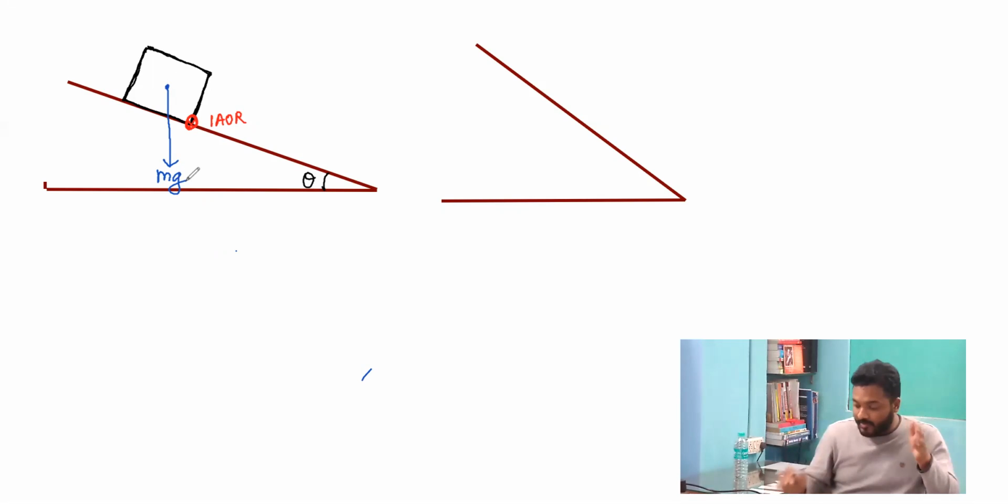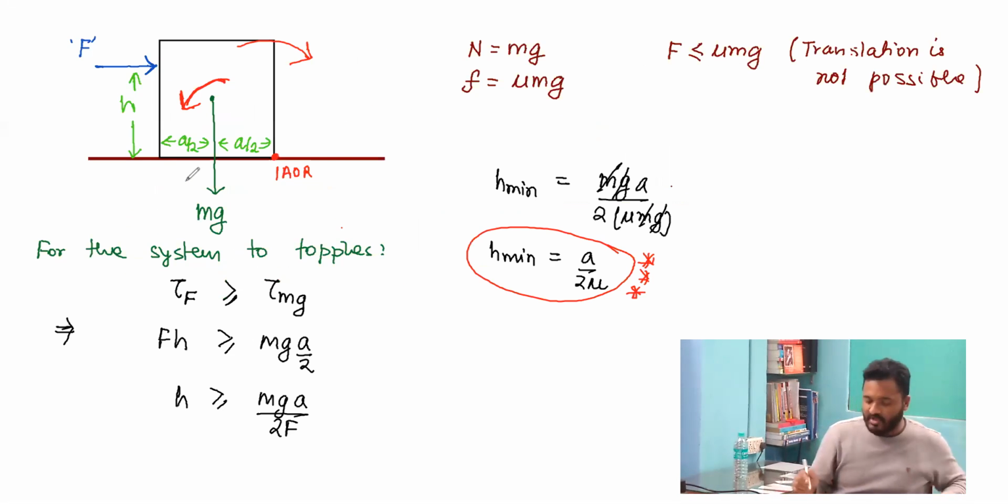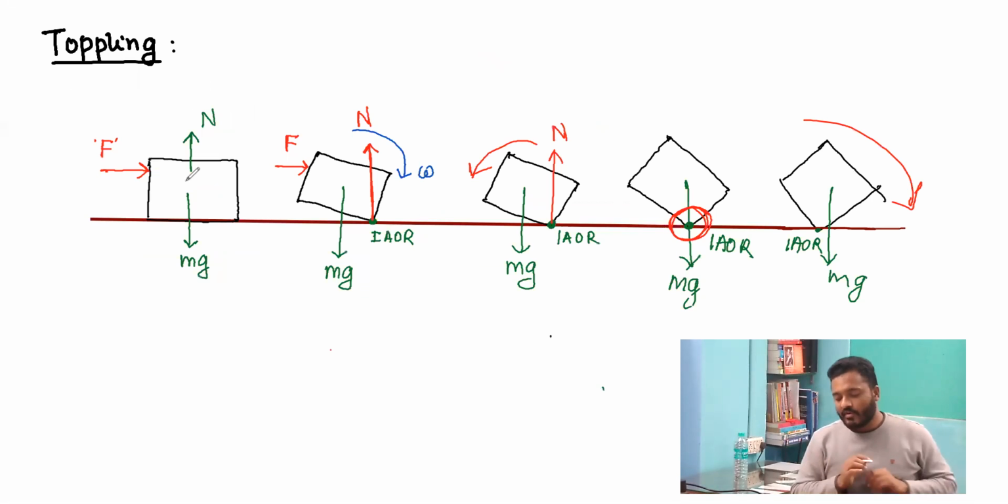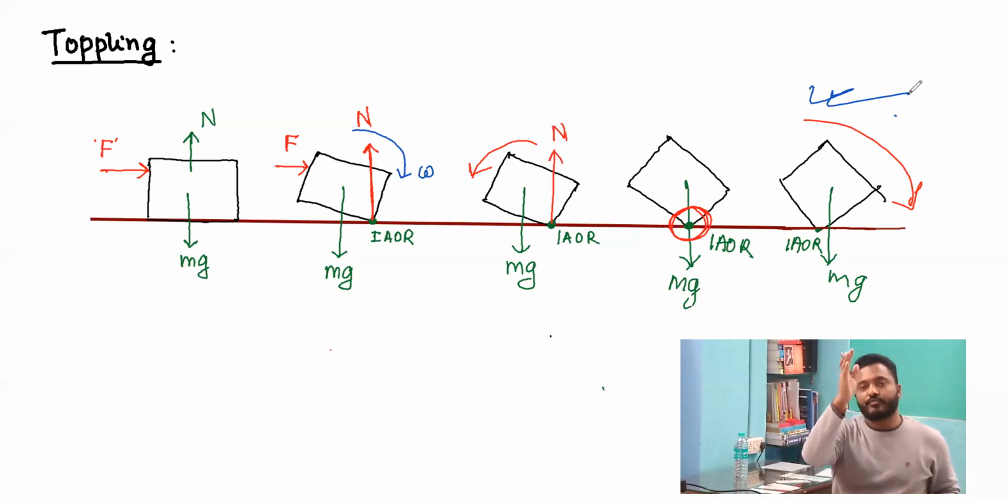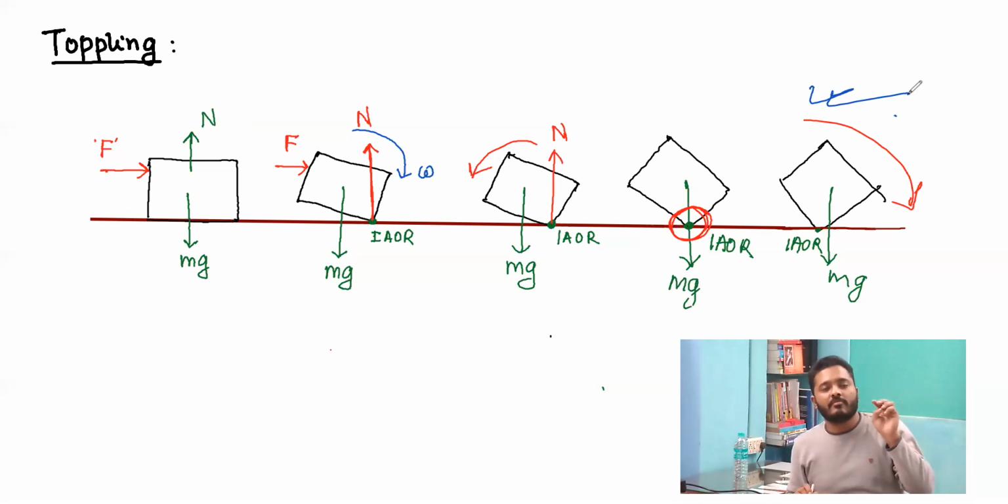The system will topple only when the weight crosses the instantaneous axis of rotation. Again, we are back to the first slide, where the toppling happened when the weight crossed the instantaneous axis of rotation. The system starts toppling. So to write the maximum angle of inclination possible for the inclined plane so that the system does not topple, we will solve for this particular case.